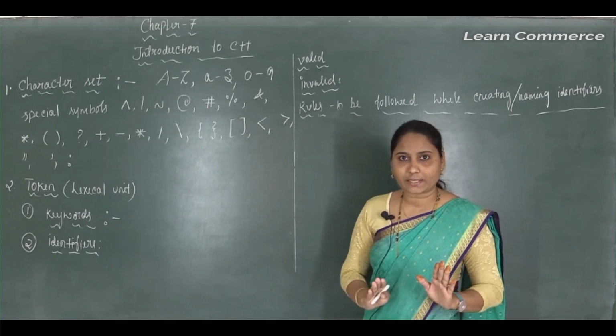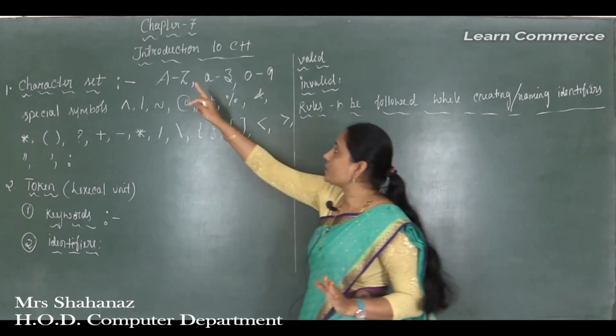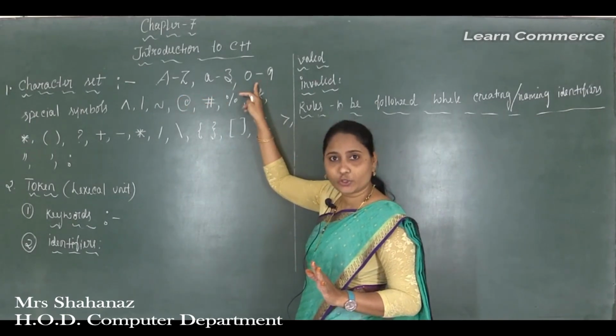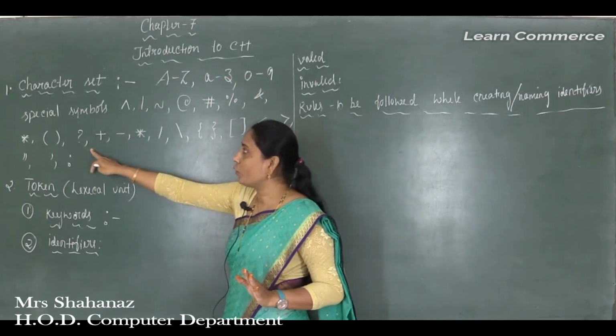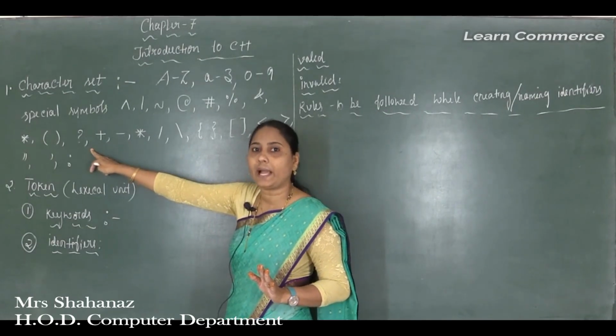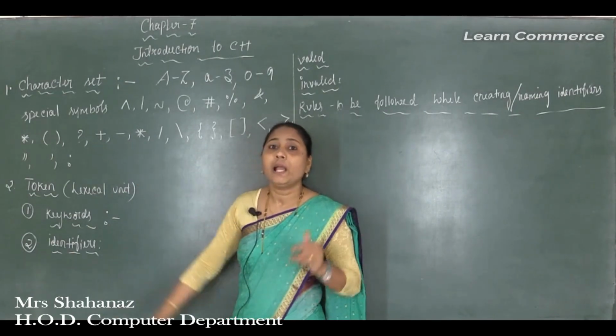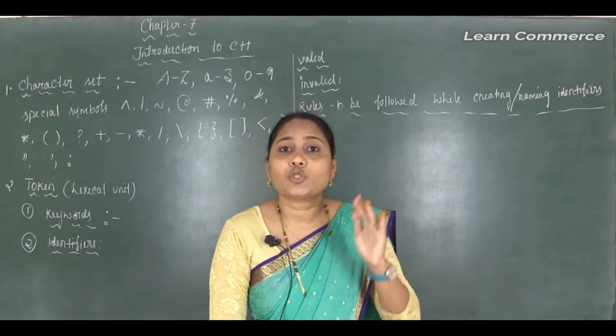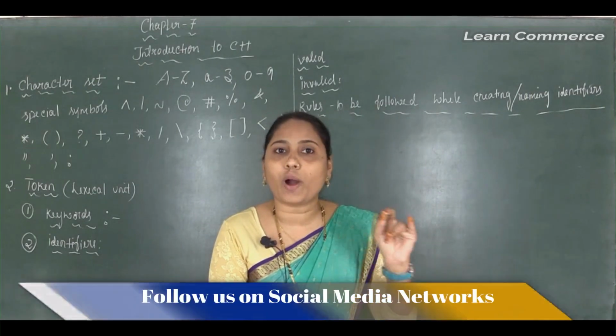Not only can we say that in our character set there are just the capital A to Z, small a to z, and digits 0 to 9. With that we can use valid characters in C++ such as the special symbols and also the white spaces. So what comes in the case of the white spaces?